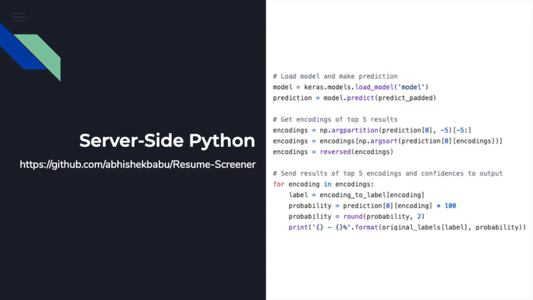So the index of each prediction corresponds to a specific label from our categories of resumes, and each value in those indices represents the model's prediction probability that this resume fits into one of those categories. Then we use the built-in NumPy library to find the indices of the top 5 most likely categories. Then, for each of those 5 categories, we print the label and the probability back to the user.